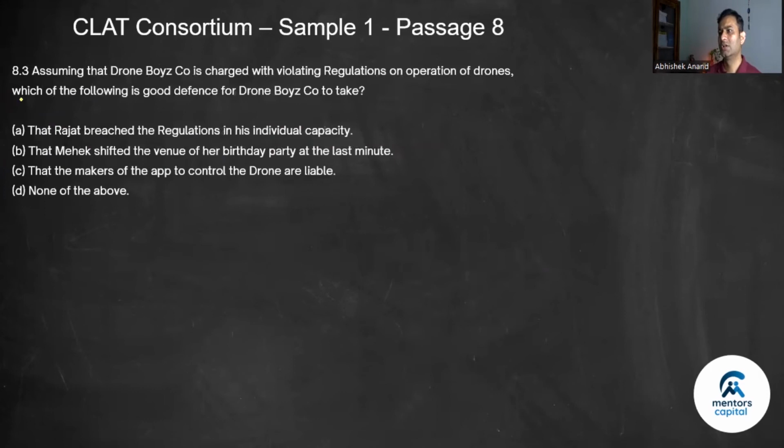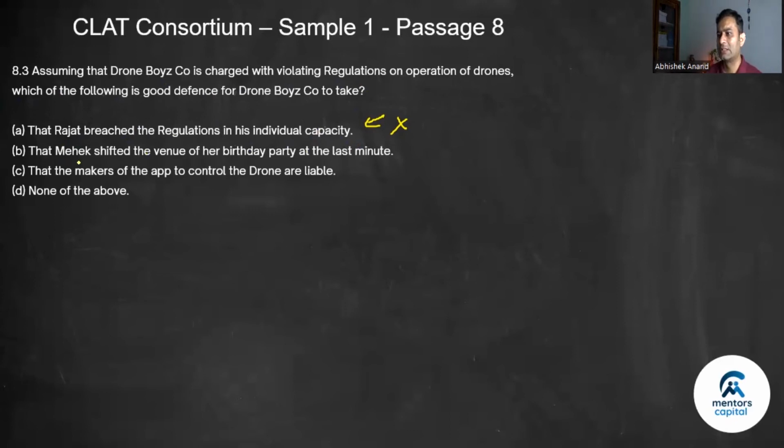Next question. Assuming that Drone Boys company is charged with violating regulations on operation of drones, the violation would be in this case of trespassing. Which of the following is a good defense for Drone Boys company to take? Rajat breached the regulation in his individual capacity. No, he is in your employment. We can't say that vicarious liability is applicable here, but again, we can't say whether they can pass the buck on to him.